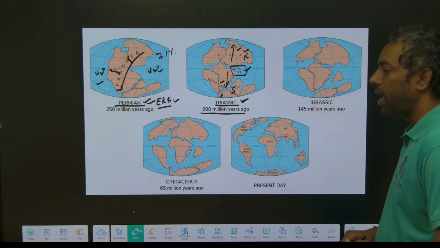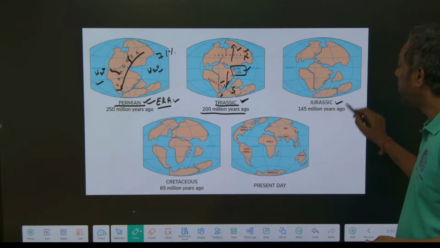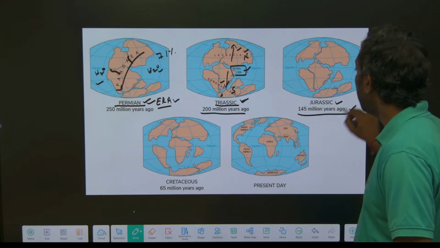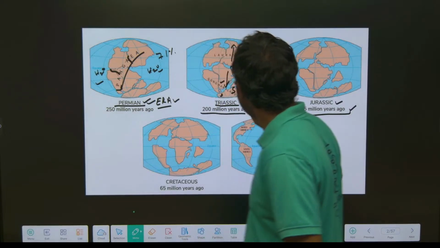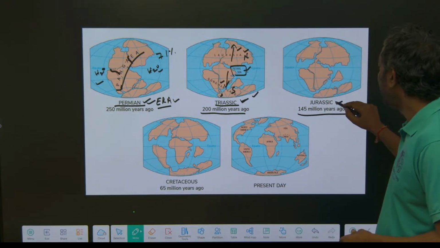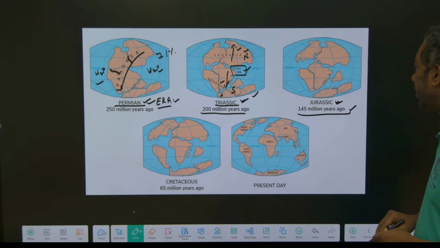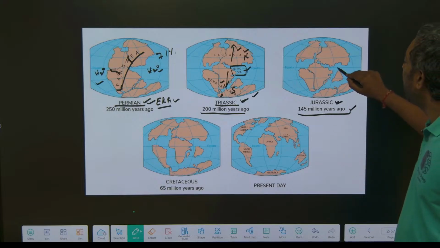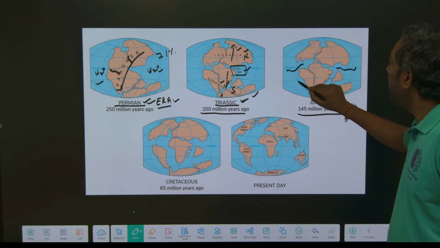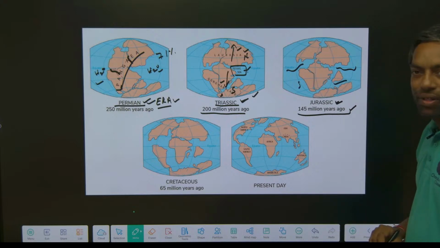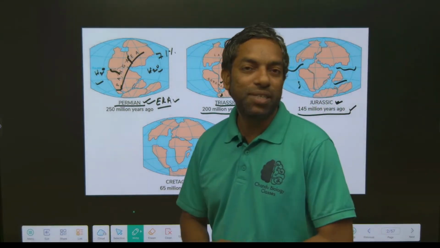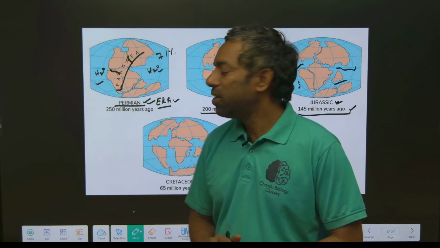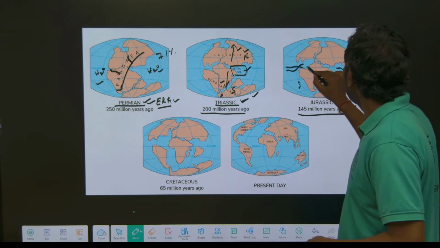And if we come to the Jurassic, 145 million years ago, where dinosaurs existed. Dinosaurs developed in the Triassic and extended into the Jurassic era. In the Jurassic, the mainland was trying to divide into continents by geocentric forces from the equator.